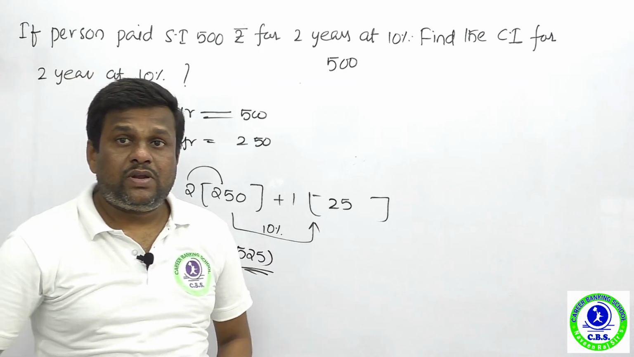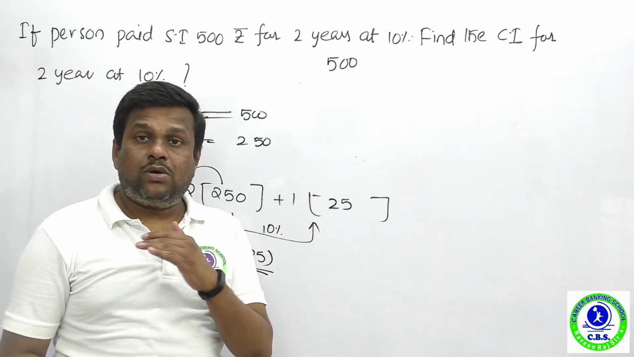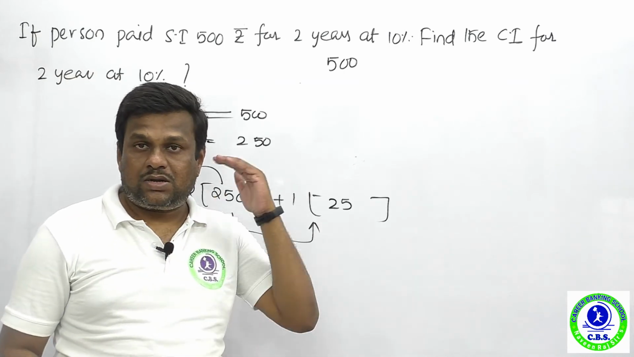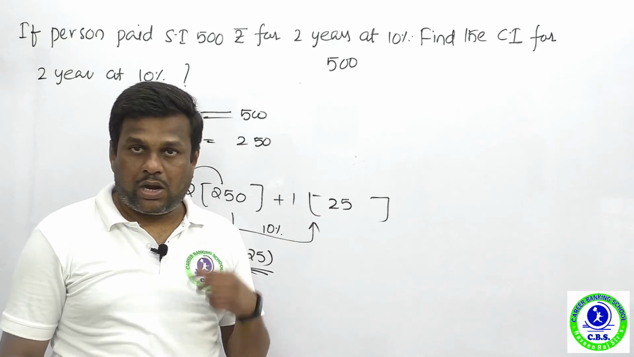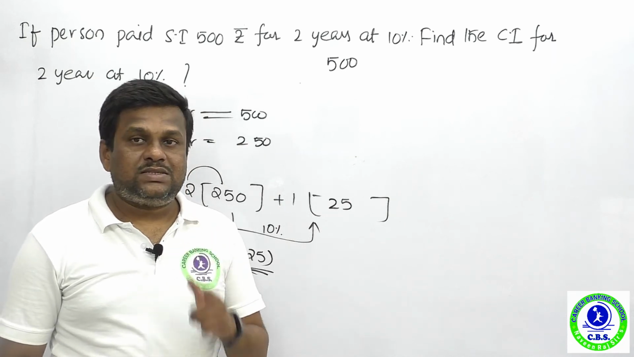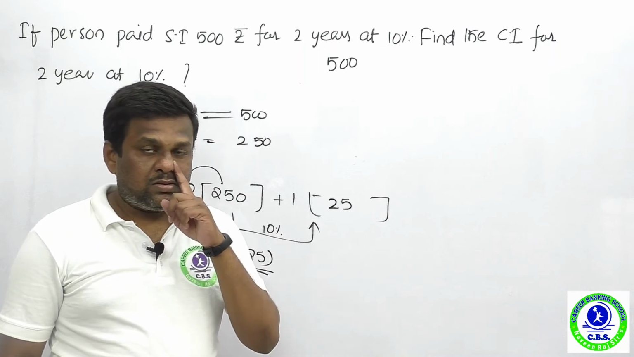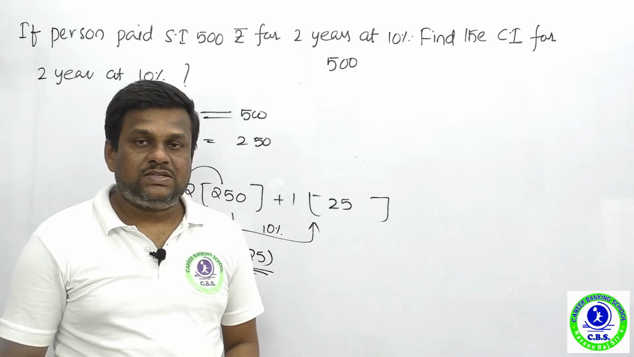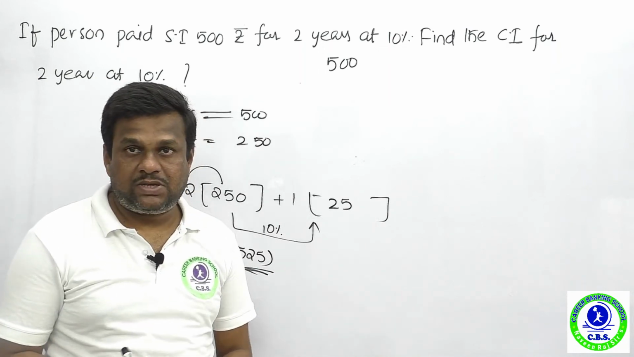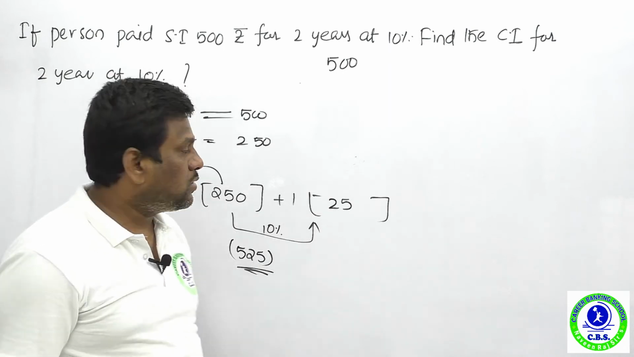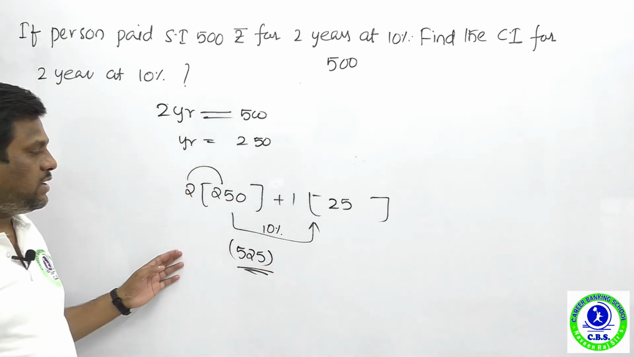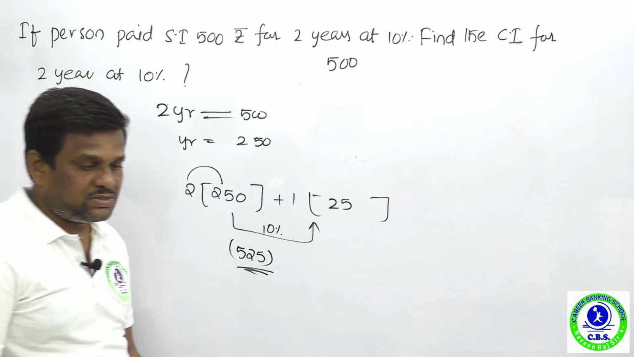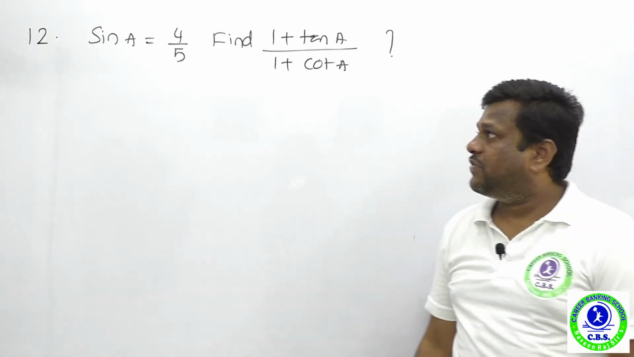Don't worry, new beginners. I'm going to take a very special class on the concept of simple and compound interest. I already told you we're going to take lesson-wise classes very soon, so wait for my lesson-wise classes. This is only for the paper explanation, so don't take it as another method. What's the right answer on compound interest? 525 rupees. Next question is from trigonometry.